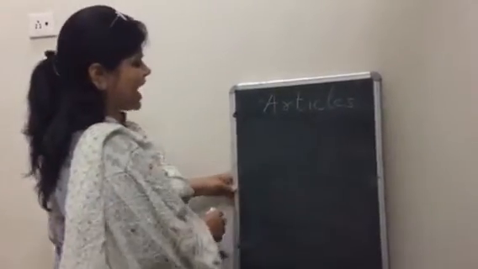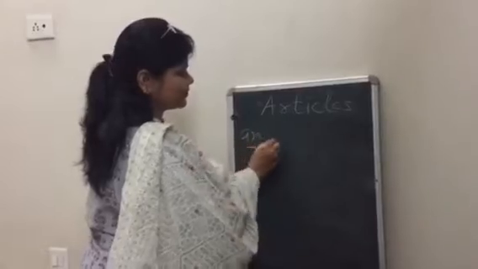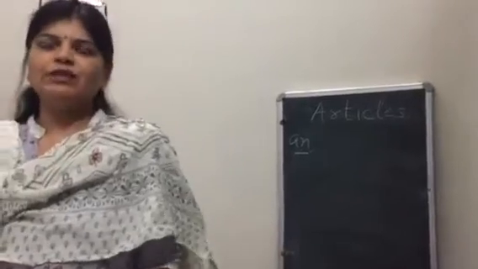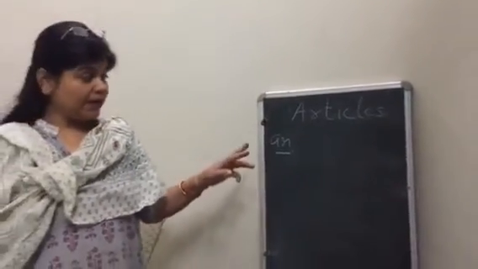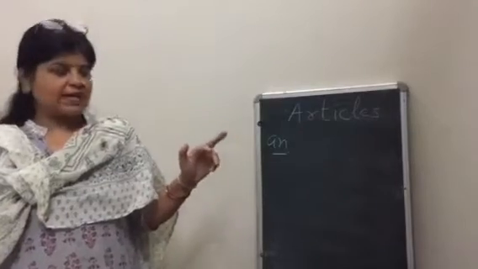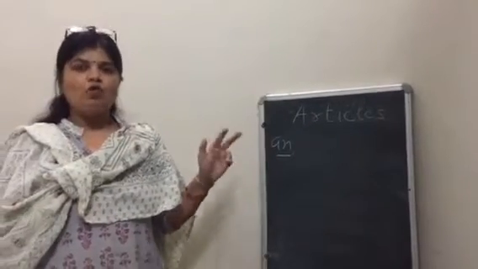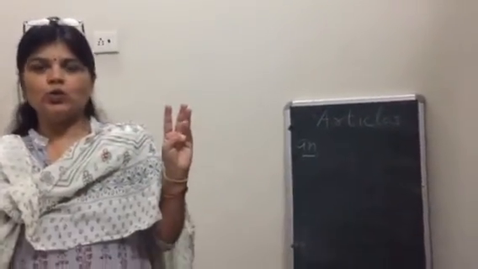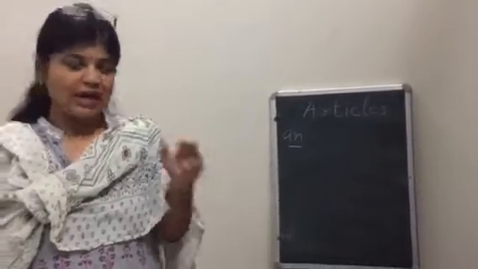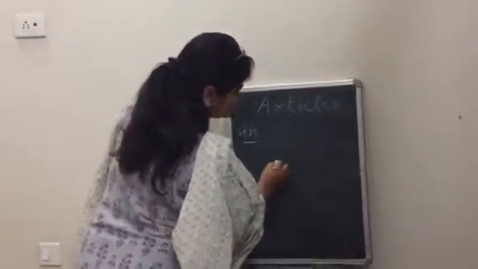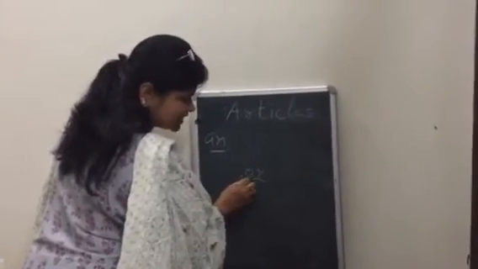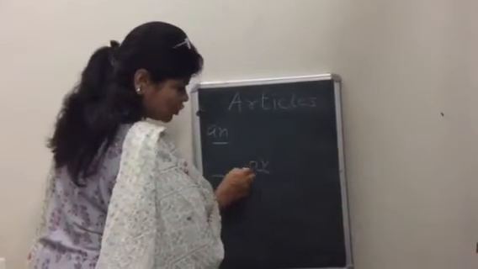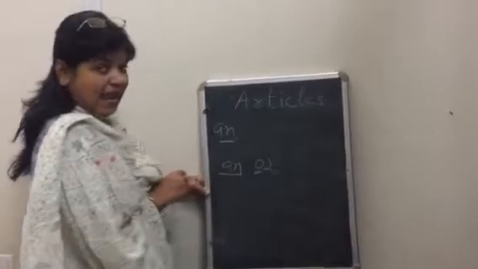Now where to use an? An is always used before words beginning with vowel sounds. I repeat, beginning with vowel sounds. The initial sound should be vowel. Now vowel sounds are, you must have read in Hindi about swar, a, e, i, o, u. These are vowel sounds. Suppose I write ox. The word is beginning with o sound. O is one of the vowels, and before ox I will write an ox.